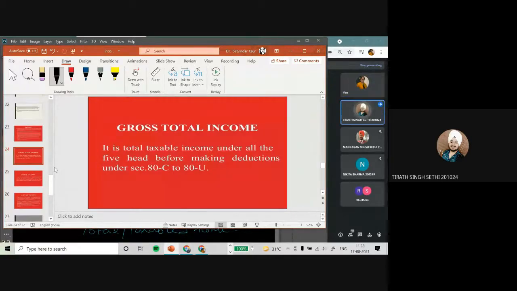Income from salaries, income from house property, income from profits and gains of business and profession, and from capital gains, income from other sources. Very good. So as per the law, income is divided or computed under five heads of income as discussed by Theerat. That is income under the head salaries, income under the head house property, under the head business profession, capital gains, income from other sources.